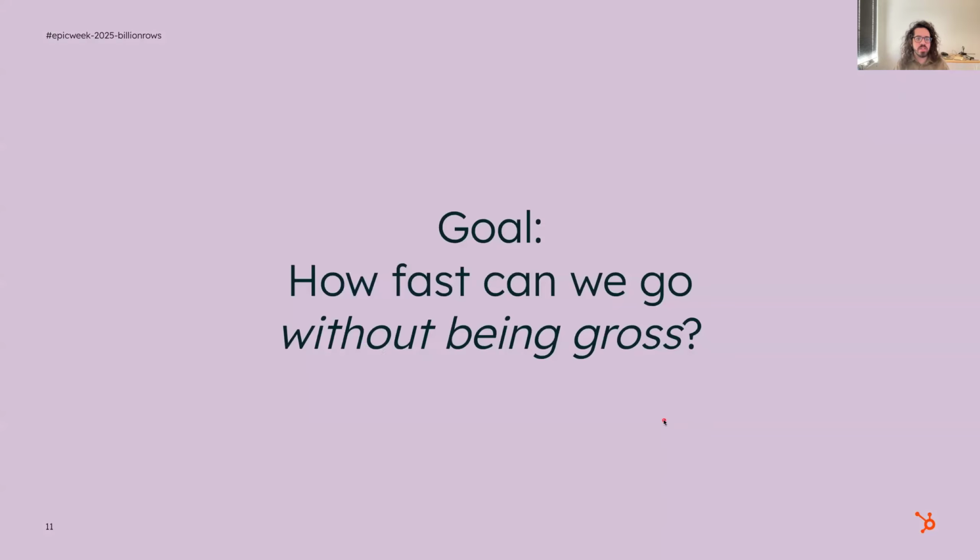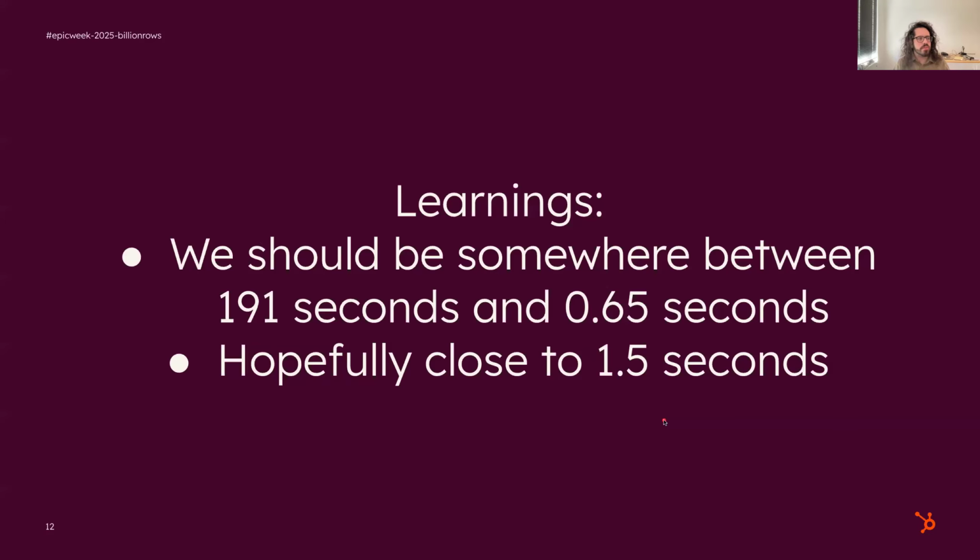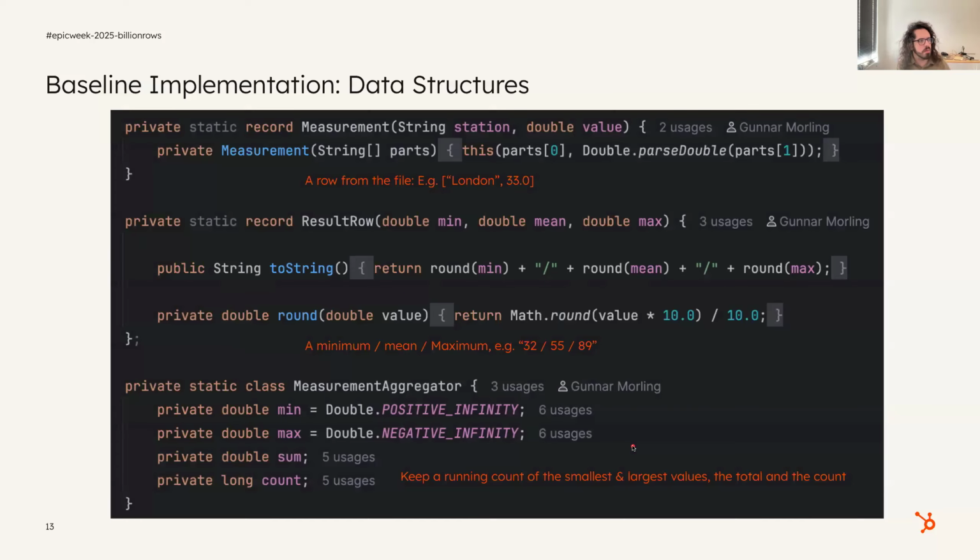And so the question that I want to pose today to all of us is basically, how fast can we go without necessarily being gross? What we've learned so far is that we should be somewhere between the lower bound of 0.65 seconds and the upper bound of 191, hopefully close to the 1.5 seconds that was the world record winning champion. Okay, so I want to take you through the baseline implementation and what that looks like.